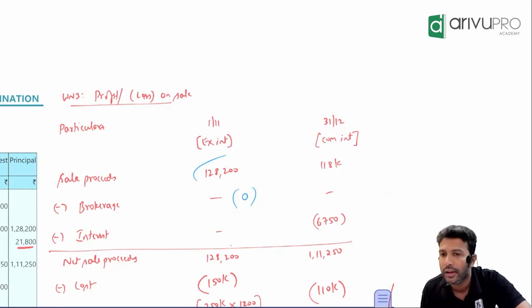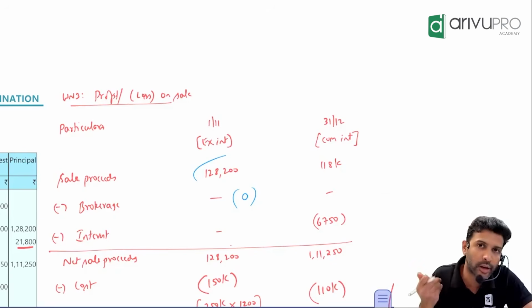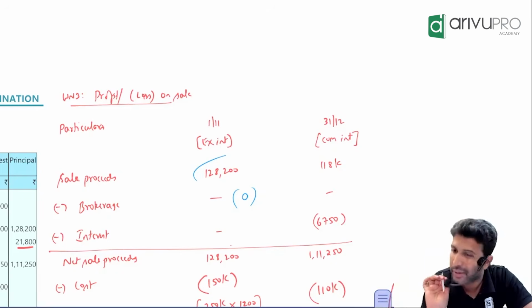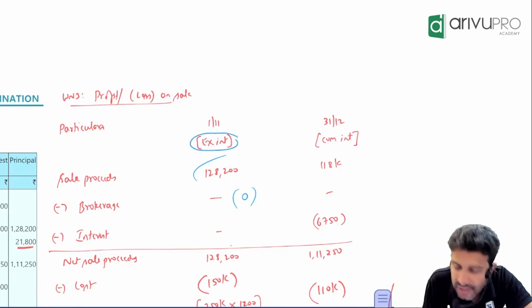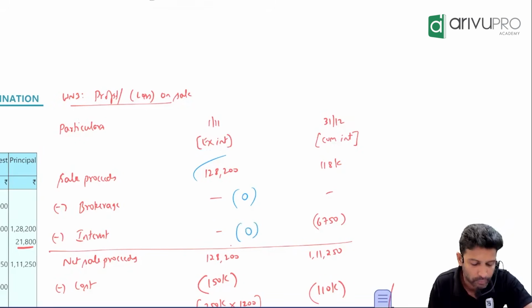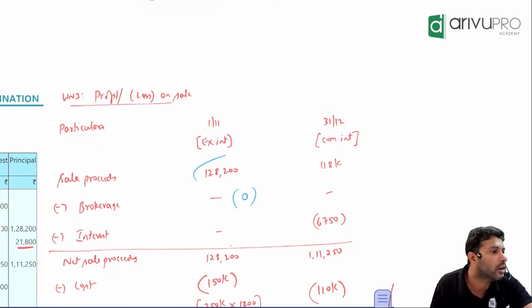Okay. Then you also have to reduce interest. Will you reduce interest every time or in one case? What is the case? Cum-interest. Is it a cum-interest sale or an ex-interest sale? So will you reduce any interest or nothing? Nothing. Because it is a case of what? Ex-interest. That means the sale proceeds only will become the net sale proceeds. One and the same.